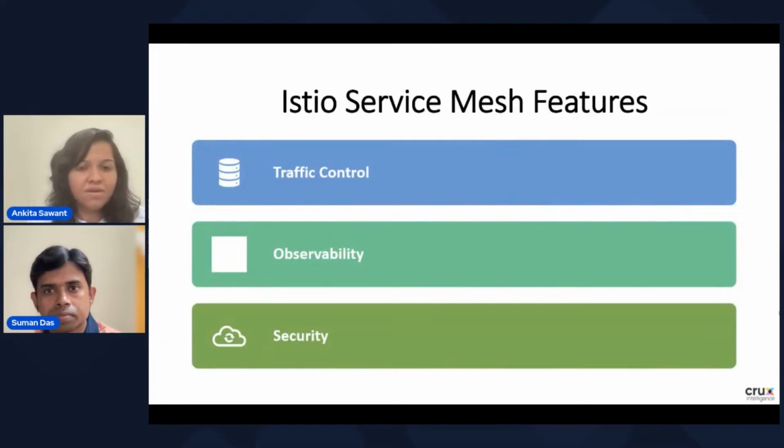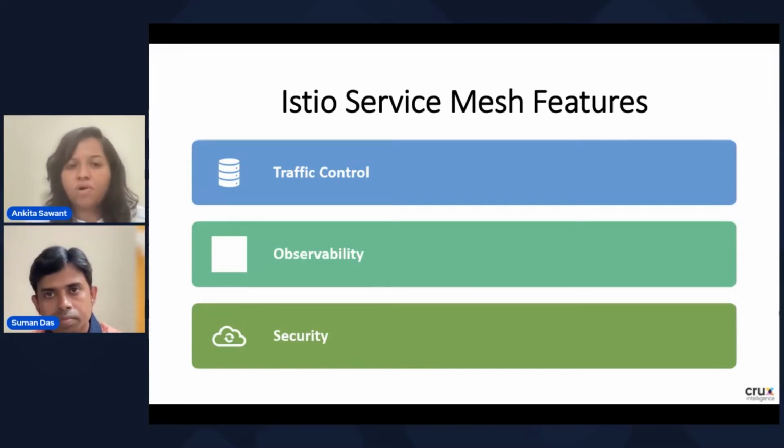Next slide, please. Yeah. So Istio service mesh is also a dedicated infrastructure layer that sits on your existing architecture, and it will give you a number of features. These are the main three features for which we have chosen the Istio service mesh: traffic control, observability, and security. The main feature of Istio is its role in the traffic control.